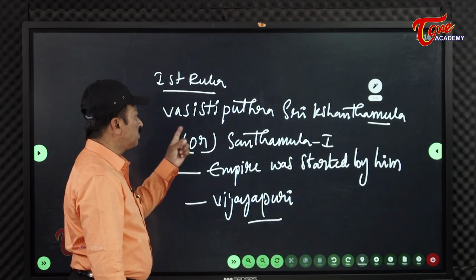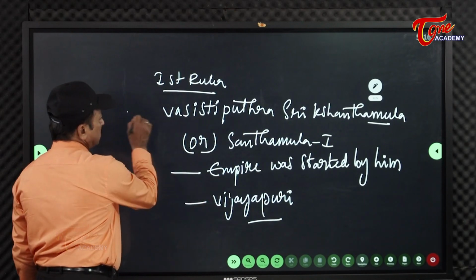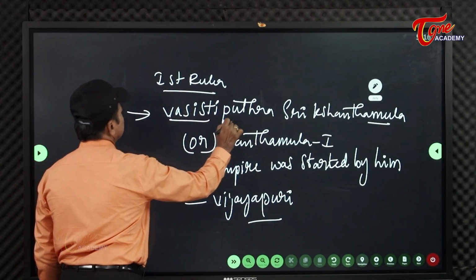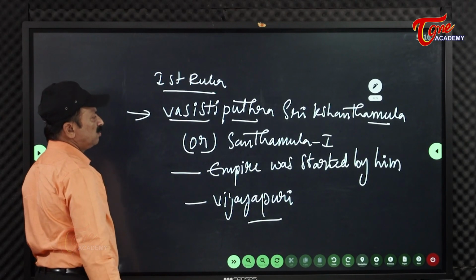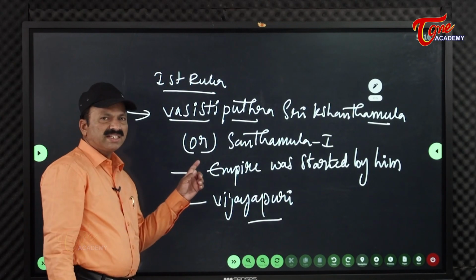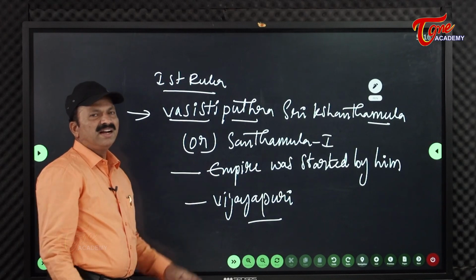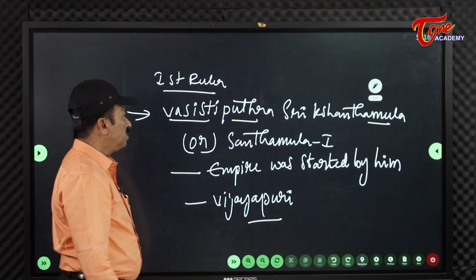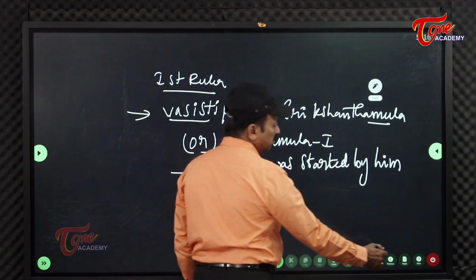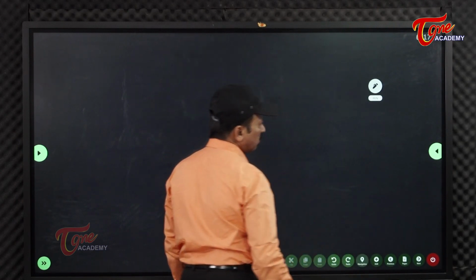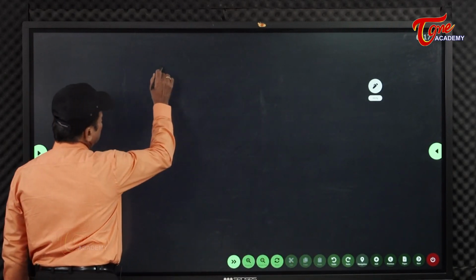So anyhow, the first ruler in this dynasty was Vasishtiputra Sri Shantamula, also called Shantamula I. What titles are there for this Shantamula I? He got the title Sata Sahasra Halaka and he was called Mahadanapati.